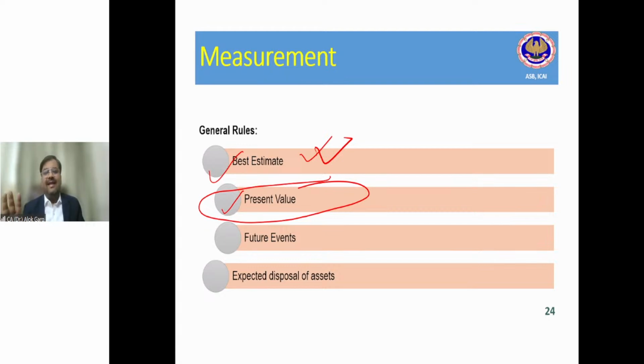So legal counsel is saying that don't worry, the best estimate for this case is not more than 5 to 10 lakh rupees. So we are just on a higher side, let's say on an ultra conservative side, creating a provision of 10 lakh rupees, right? That we may end up paying 10 lakh rupees. So my dear friends, my dear students, the moral of the story is how these things are running practically.